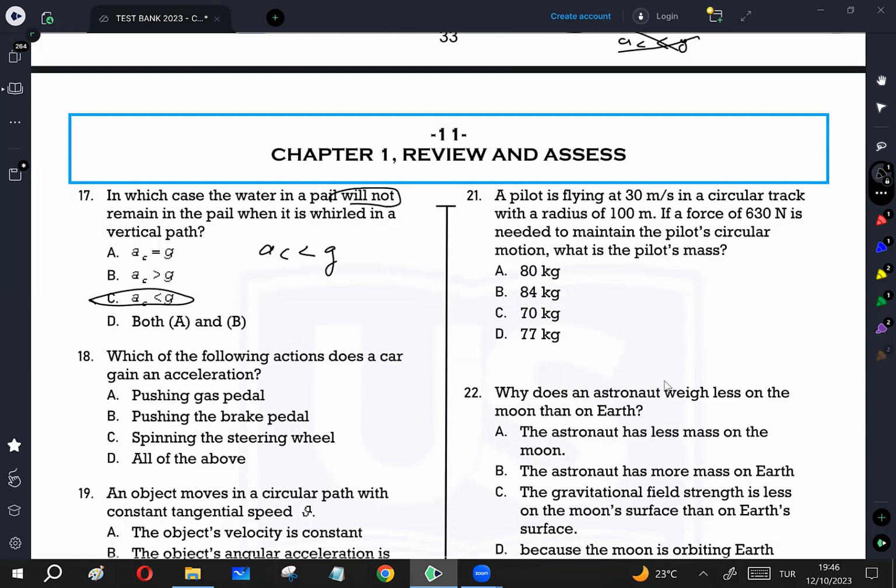Which of the following actions does a car gain an acceleration? Acceleration, you know, can happen in two ways. Speed change, where you push the gas pedal or you brake the car, or direction change. Speed change, as I said, is pushing the gas pedal or brake pedal. Direction change is the steering wheel. So all of them produce acceleration. Two of them, A and B, produce tangential acceleration. Spinning the steering wheel causes centripetal acceleration. So all of the above are correct.